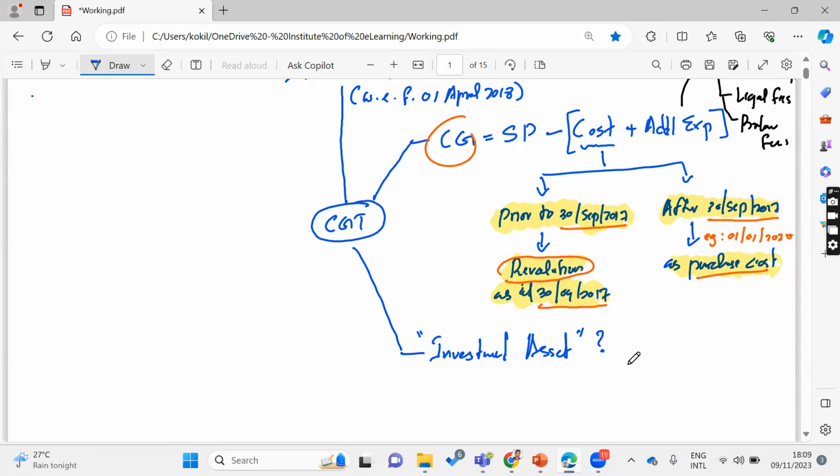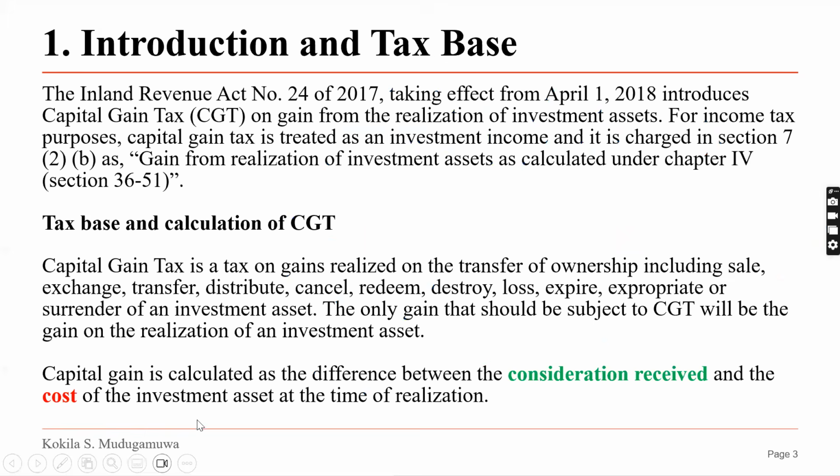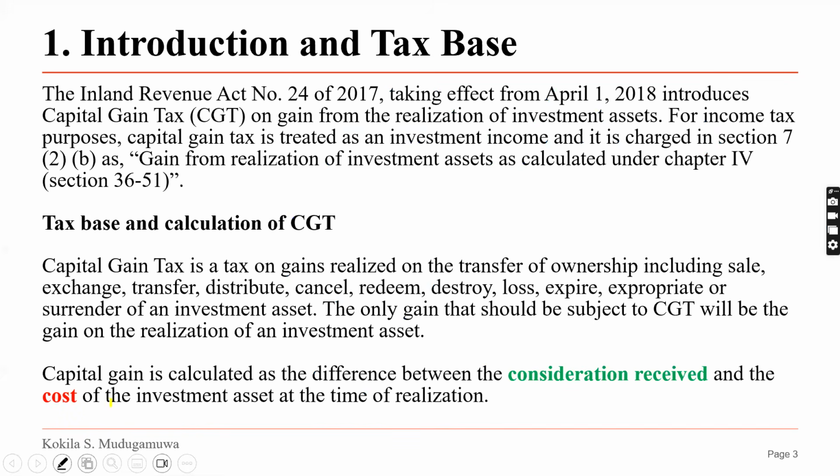Land එකක් වෙන්න පුළුවන්, building එකක් වෙන්න පුළුවන්, ගෙයක් වෙන්න පුළුවන්, whatever the things you purchase and kept for capital appreciation purpose, right? So then that can be categorized as an investment asset, any capital asset. So here, let's go to the definition as well. මෙතන ආව definition එකට ගියා any capital asset, right? So here we discuss all the things applicable.